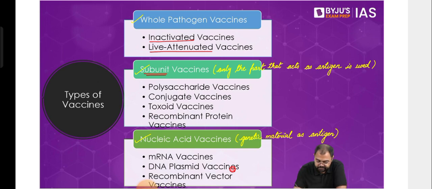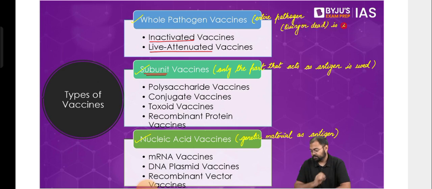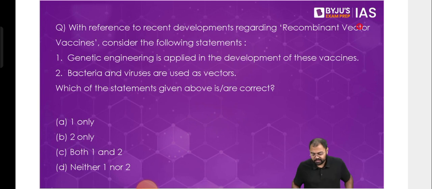So for whole pathogens, we will write: where the entire pathogen, living or dead, is used. Right. So this is basically how we are looking at the various different types of vaccines. Now, there are some vaccines which have been very common, which have been used in various different countries. We'll discuss that.